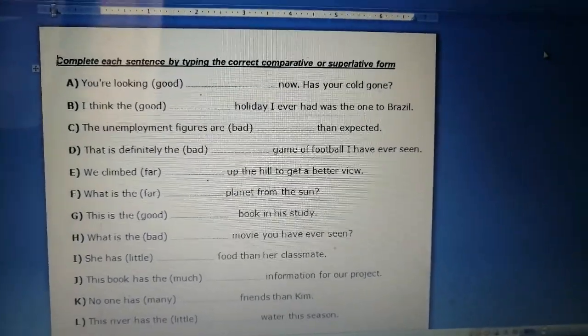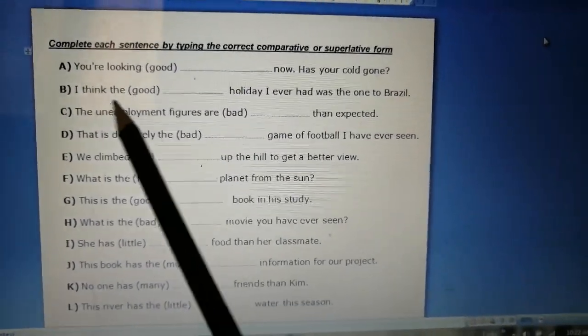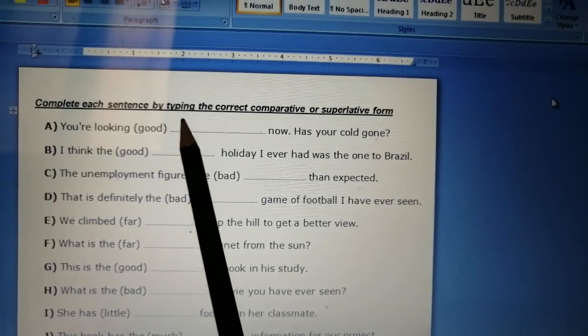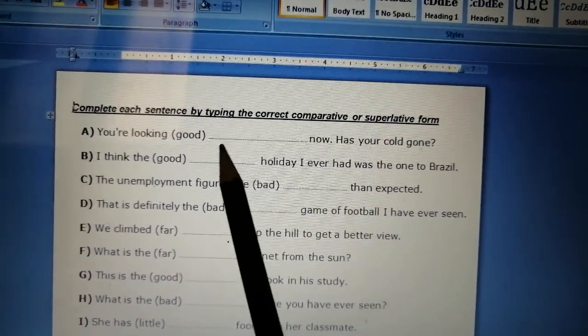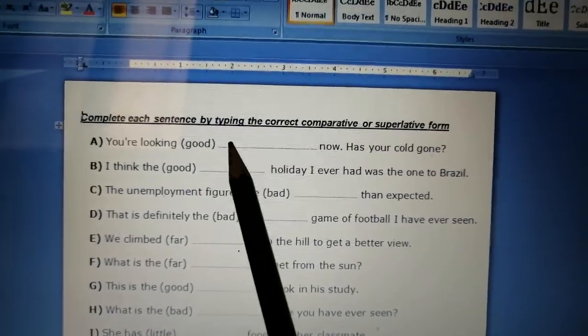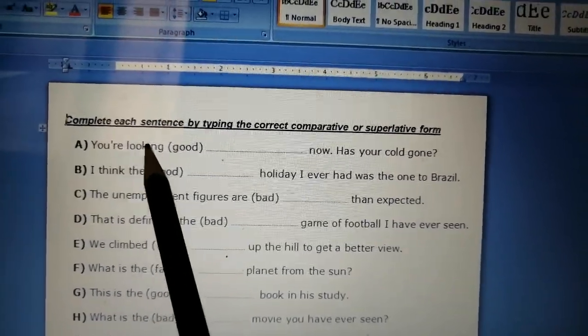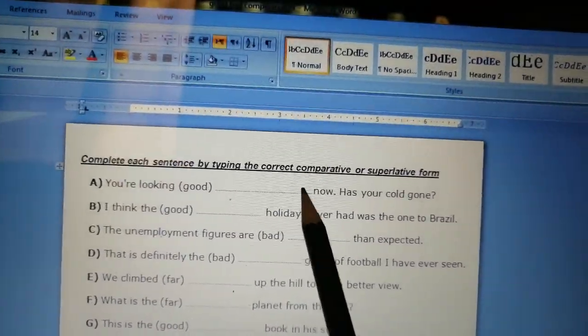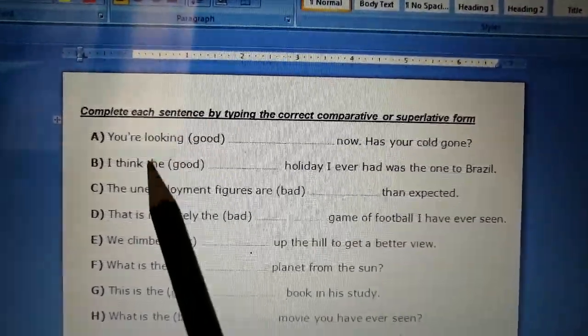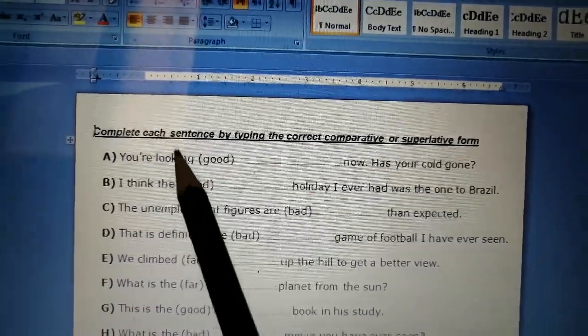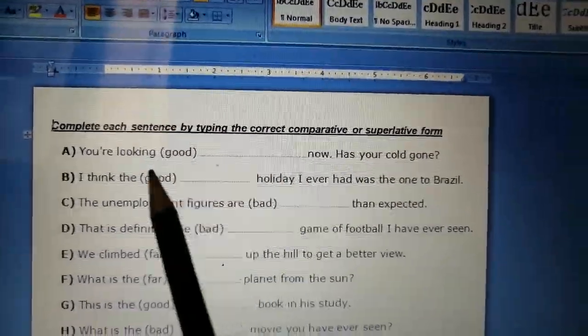So let's look at here some exercises. I will do only 1 and 2 with you, but the rest will be your homework today. You're looking good. Now, has your cold gone? So I want to use good in the comparative form. So it will be, you are looking better now. Has your cold gone? Because I'm comparing between his state or condition now and before.